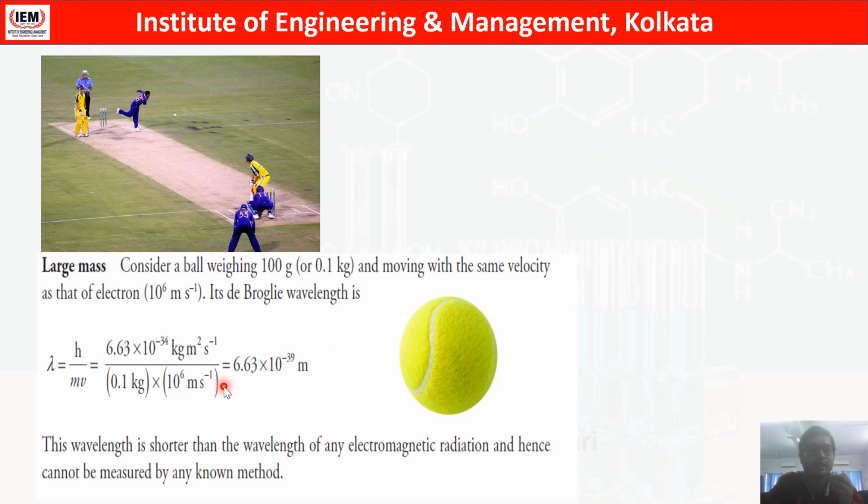So we can say that the wave character is only prominent for microscopic or nanoscale materials or very small particles like electrons, but it is not significant for macroscopic materials like a tennis ball.